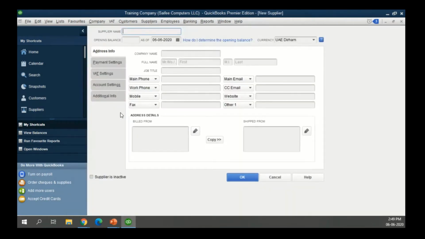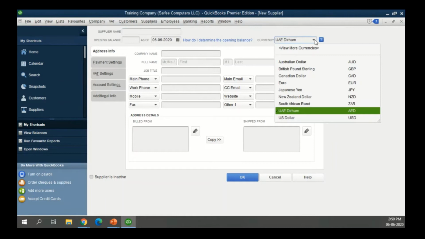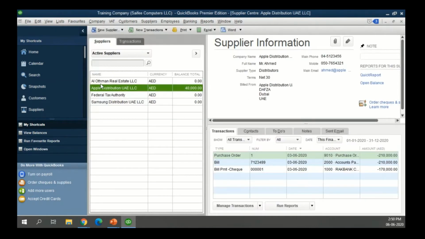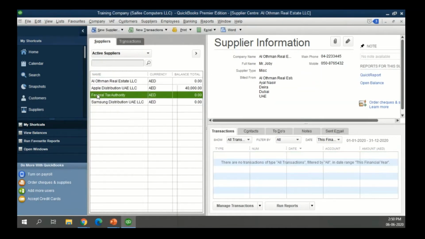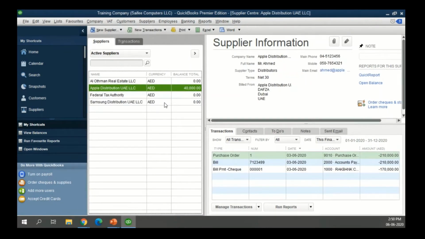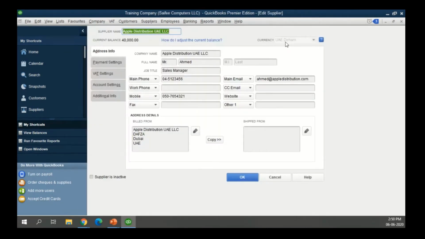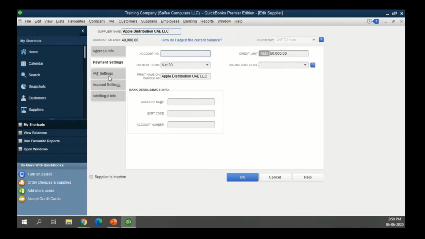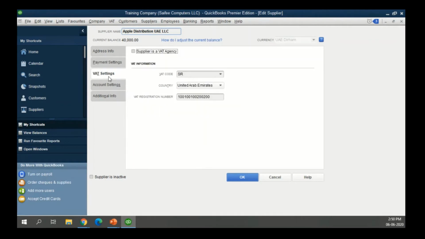So you get the screen wherein at this point the currency can be selected, but the moment the supplier is created and there are transactions which have been entered with the supplier, the currency gets grayed out. So that's why it's important to make sure the currency selection is right. Now, here you can put in a supplier name, company information, contact information, payment information, if you want to maintain the credit limit with them, VAT related information, and so on.